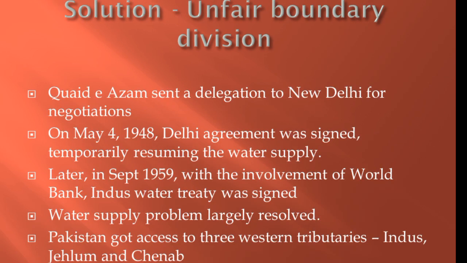This matter was somewhat resolved when Quaid-e-Azam sent a delegation to New Delhi for negotiations on the water dispute. A new agreement was signed, called the Delhi Agreement, on May 4, 1948, which temporarily resumed the water supply. However, in September 1959, with the involvement of the World Bank, the Indus Water Treaty was signed and the problem was largely resolved. Pakistan got access to 3 western rivers: Indus, Jhelum and Chenab.